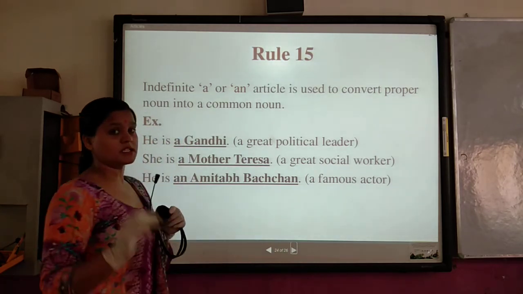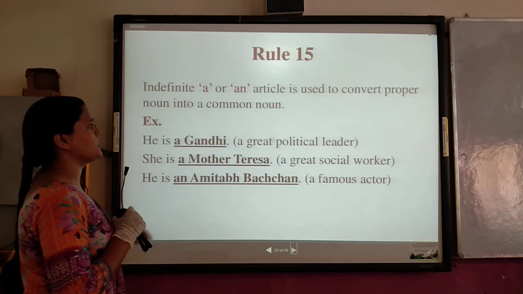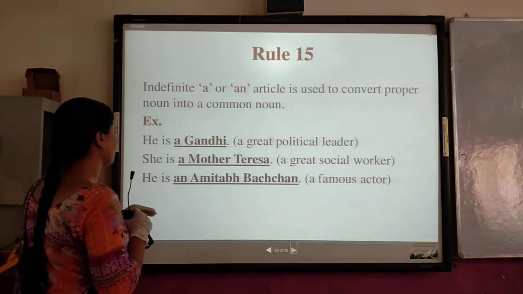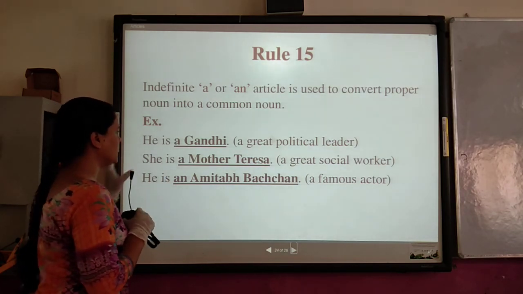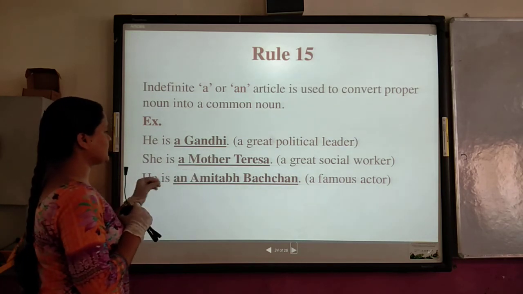Rule number 15. This is the last rule. Okay? Indefinite article a or an is used to convert the proper noun into a common noun. He is a Gandhi, a great political leader. He is a Mother Teresa. He is an Amitabh Bachchan.